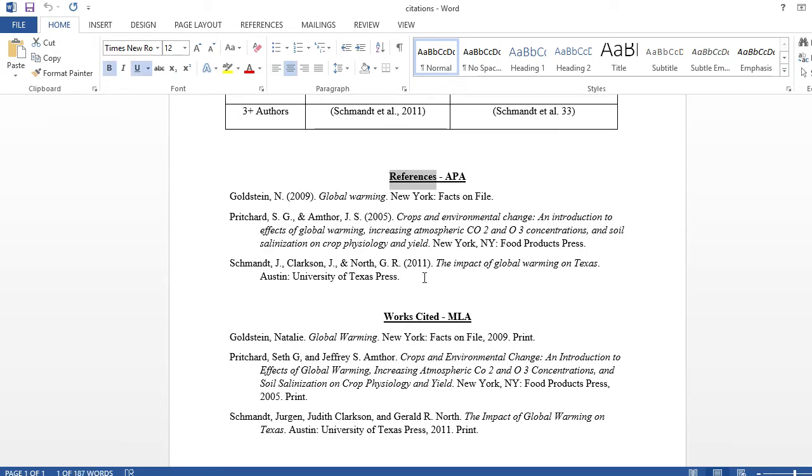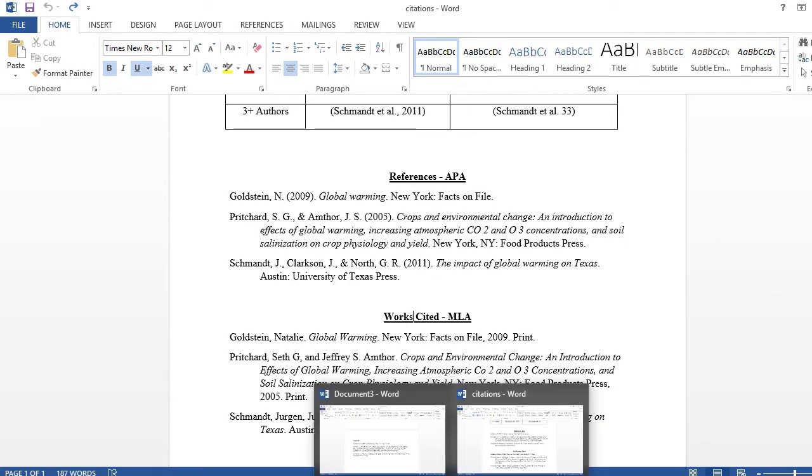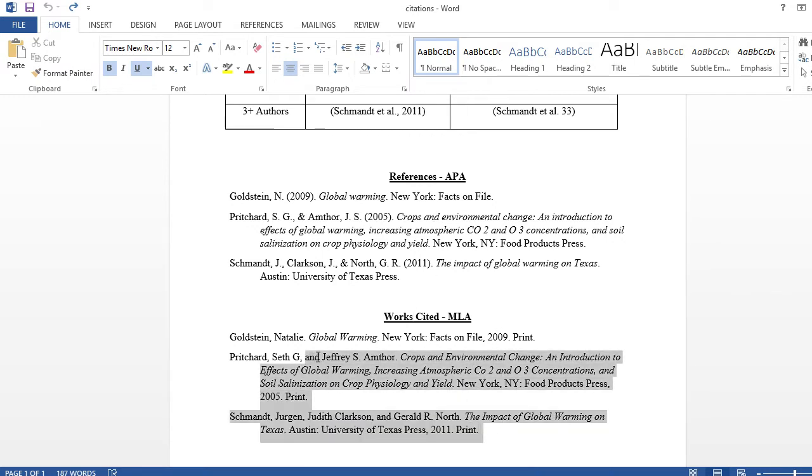If the paper format is MLA, it's not references, it's works cited. So I hope you understand this. If you only have one source, it's work, not works, and in references, it's reference, not references. So yeah, we have 3.